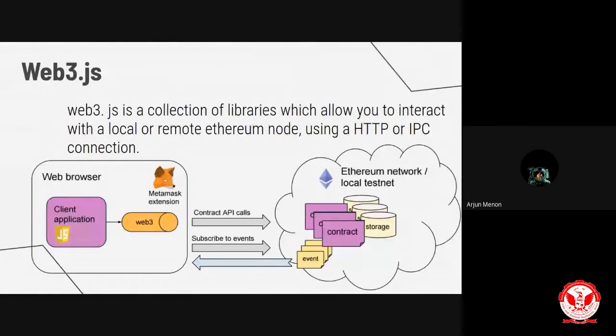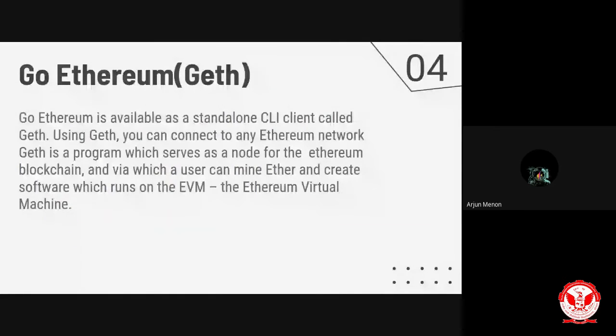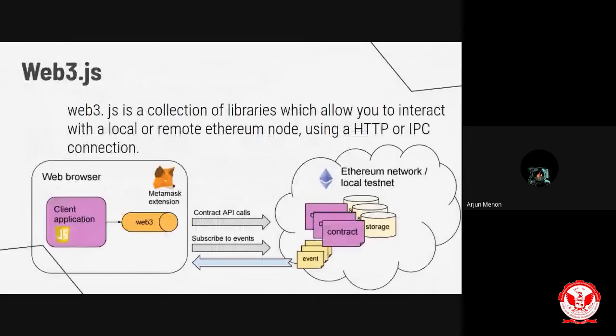Hope you understood the concept of Web3.js. It is a collection of libraries which allows you to interact with your smart contract to retrieve user accounts, send transactions, and much more. With that, we have an extension called MetaMask to easily communicate with the contract. Through our browser itself, we can send transactions to the blockchain directly.